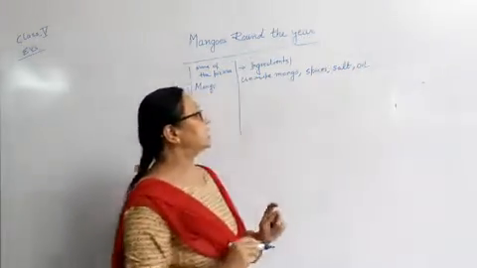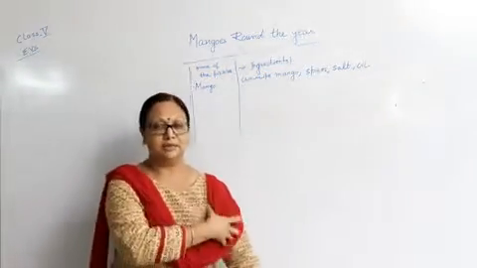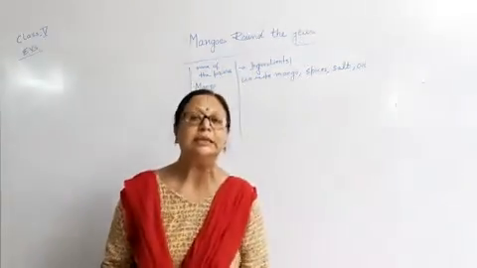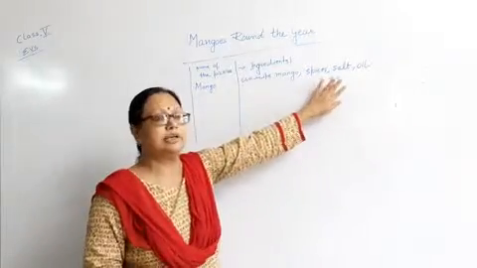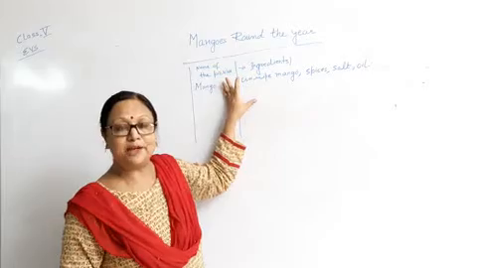So unripe mango along with spices like turmeric, salt, cumin and coriander, along with salt and oil. This is the sour pickle of the mango.